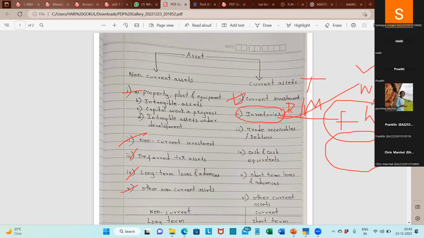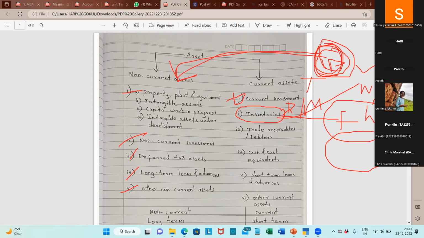For ITC, the classmate notebook will be the inventory. So company to company, for HP, their laptops will be their inventories. But if I purchase a laptop for my business purpose, it will come under non-current classification, because I did not purchase the laptop for reselling. I purchased it for my business purpose.